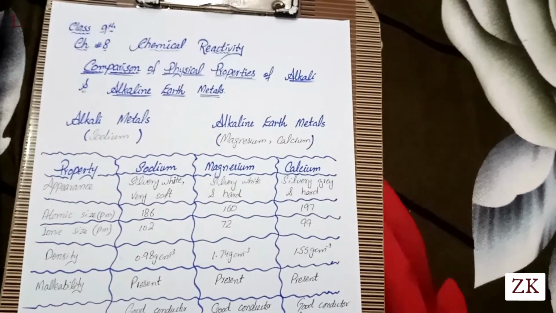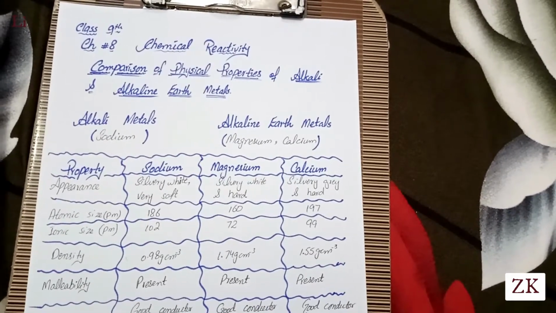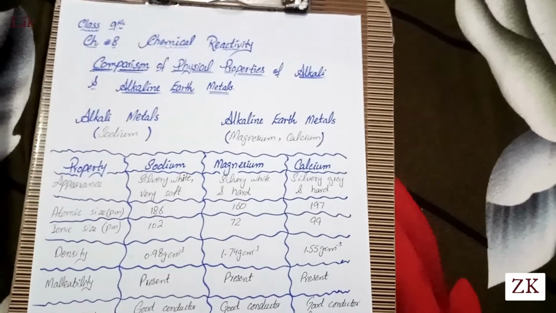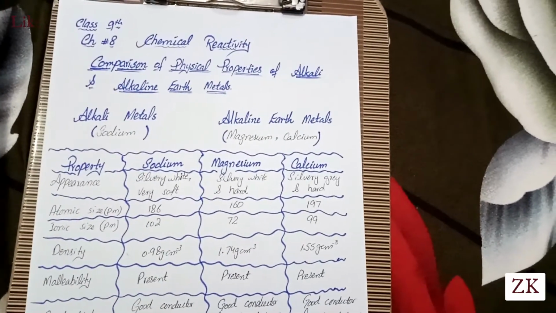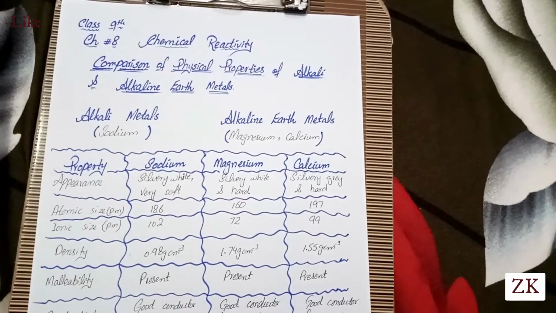Today we are here with another topic from chapter number 8, chemical reactivity, of class 9th. The topic we are going to discuss today is the comparison of physical properties of alkali and alkaline earth metals.